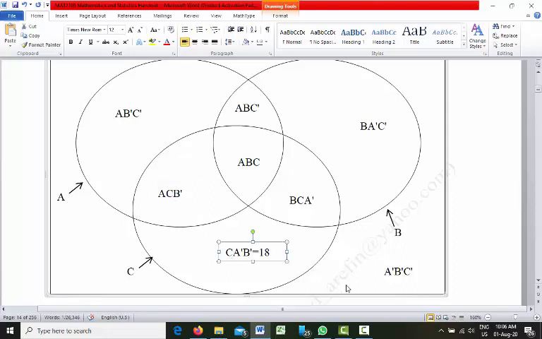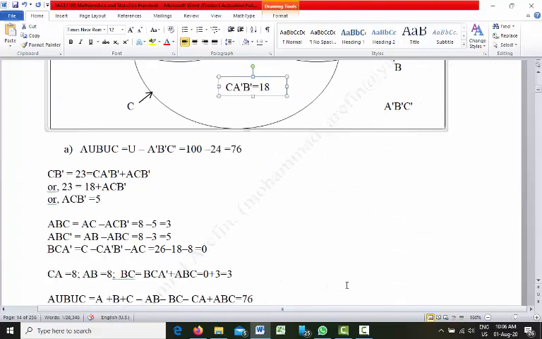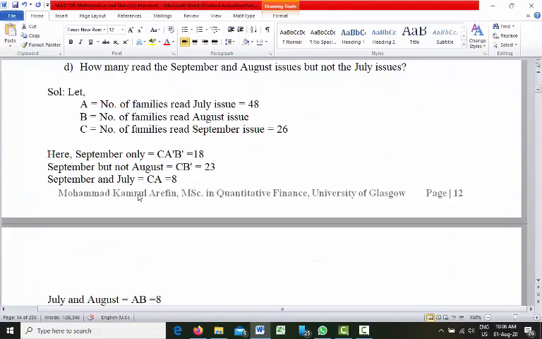That is A C B prime plus C A prime B prime equal to C B prime. From the question we know that C B prime is 23 and C A prime B prime is 18.